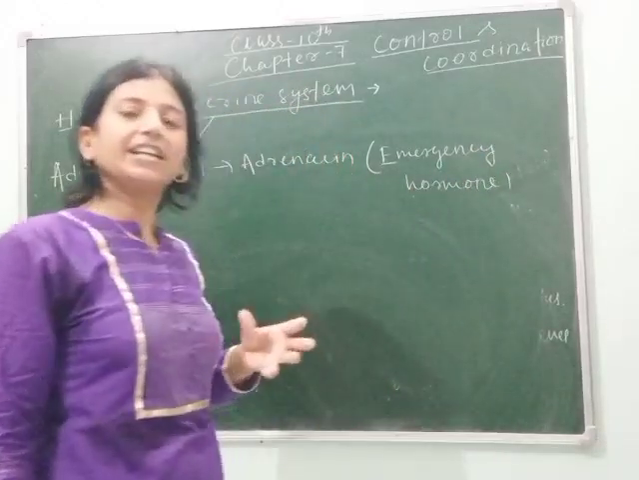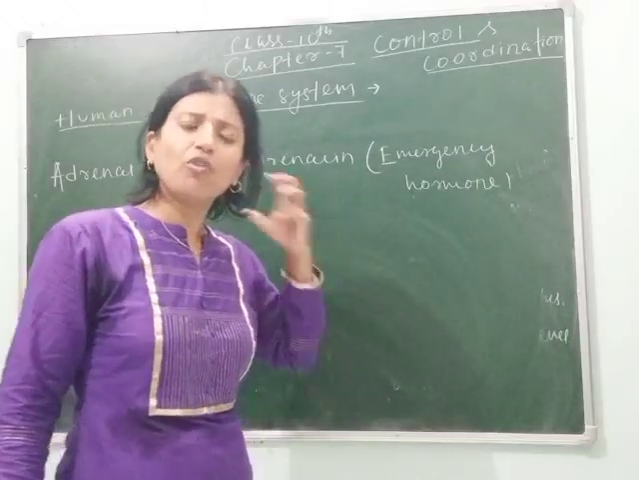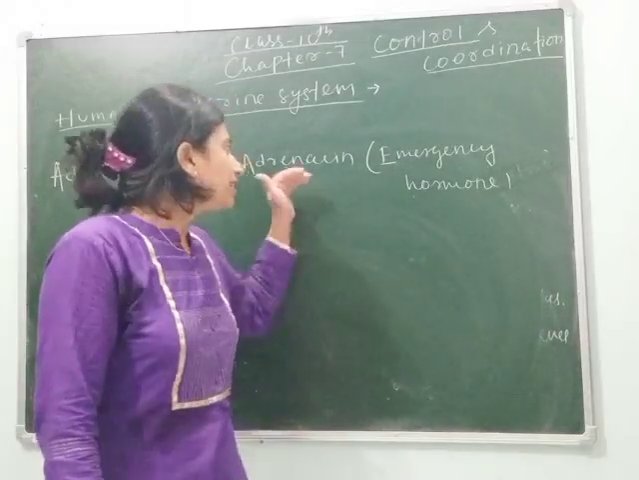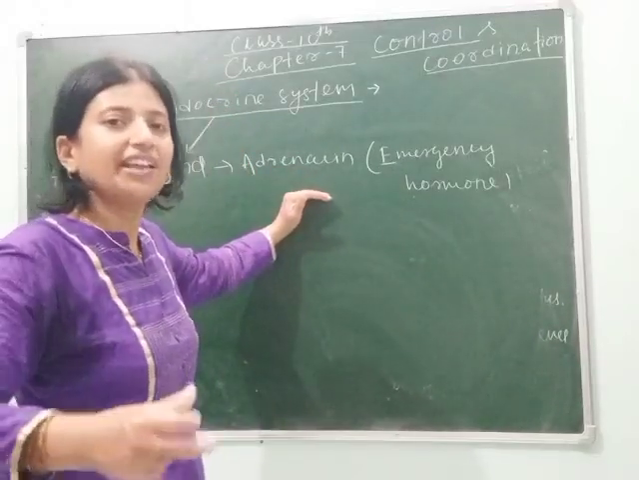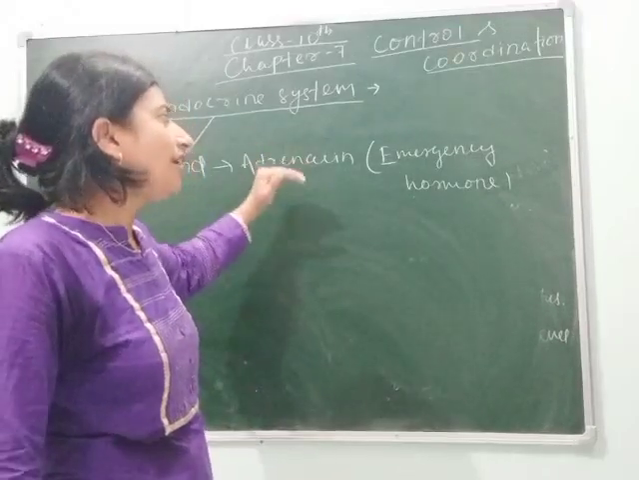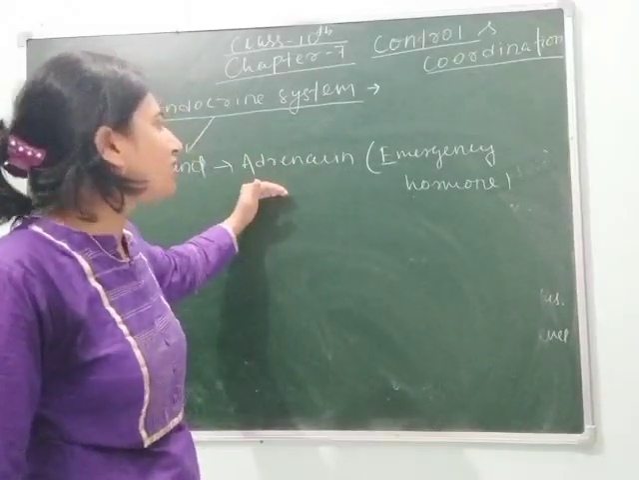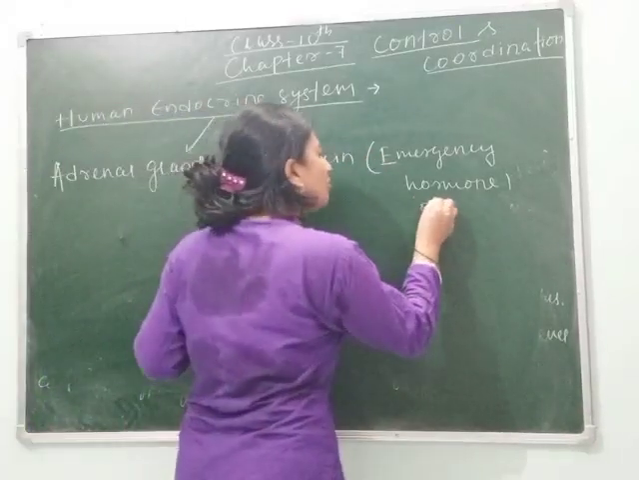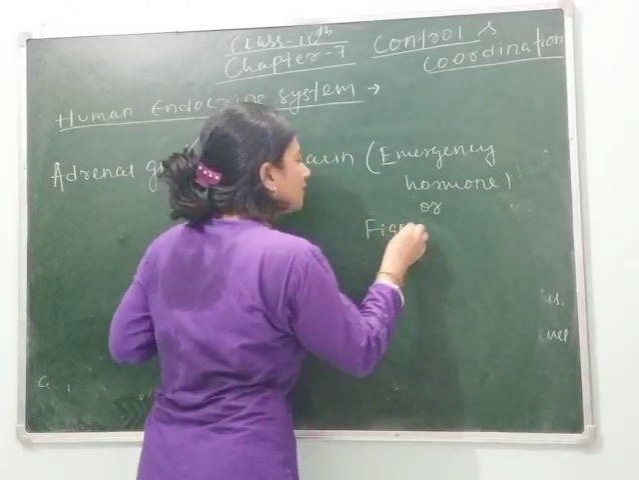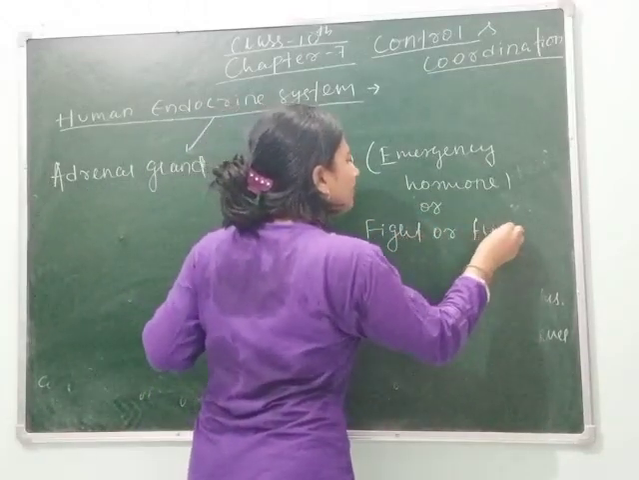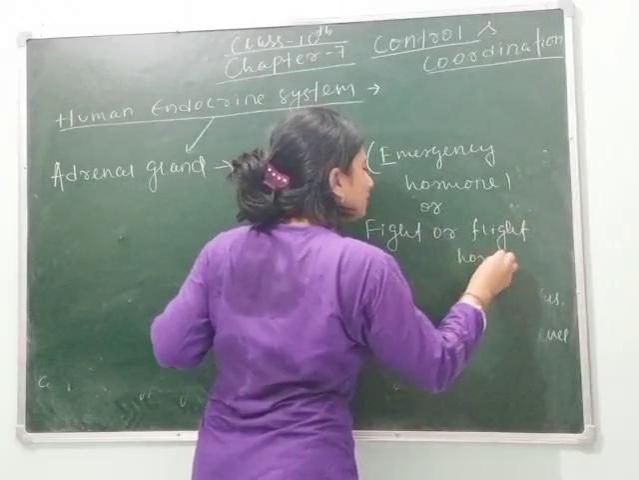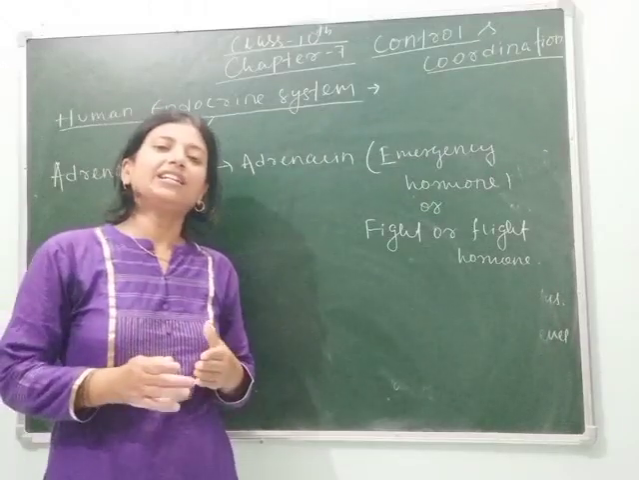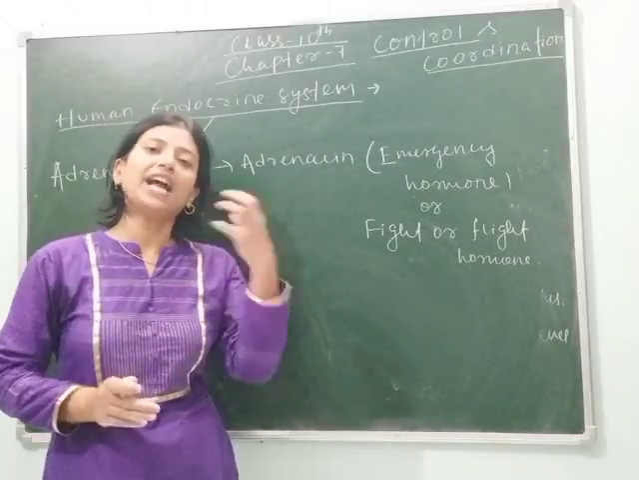Its secretion occurs always, as I have told you. All the endocrine glands secrete hormones regularly in trace amounts, but this hormone's secretion increases when we are in a panic situation or an emergency situation. That's why this hormone is called the emergency hormone, or the fight or flight hormone. It means either you should fight with the situation or you should run away from the situation.